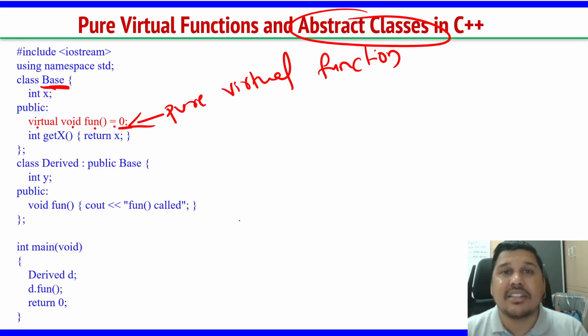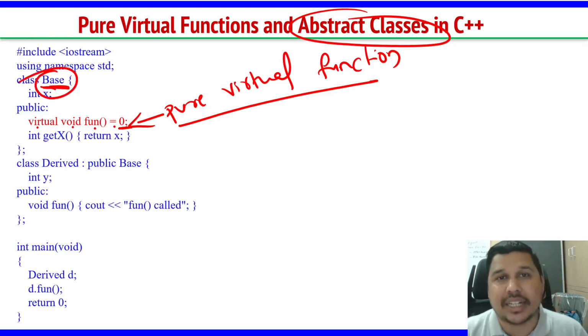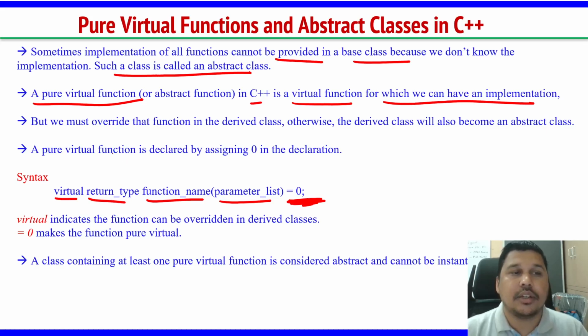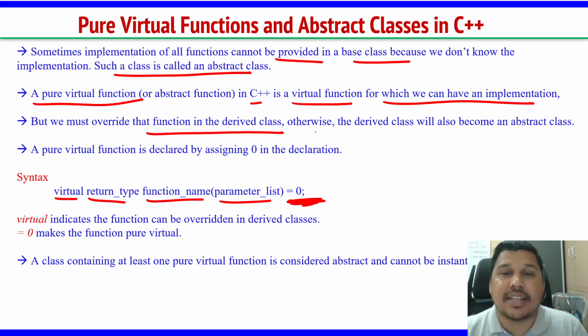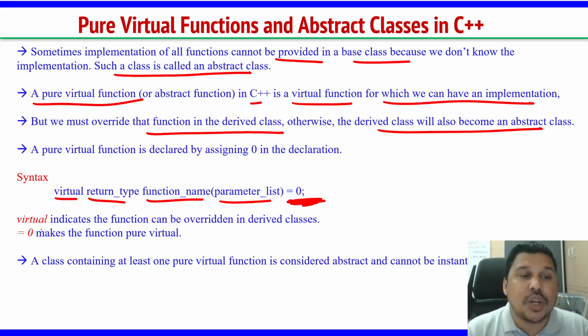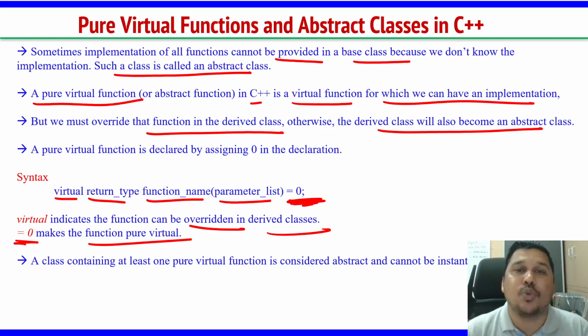So any class which contains a function whose body does not exist in the base class but exists in the child class, such a function is called a pure virtual function, and such a class is called an abstract class. You definitely have to override the function in the derived class, otherwise the derived class will become an abstract class too. What is the keyword virtual? Virtual indicates that the function can be overridden in the derived class.